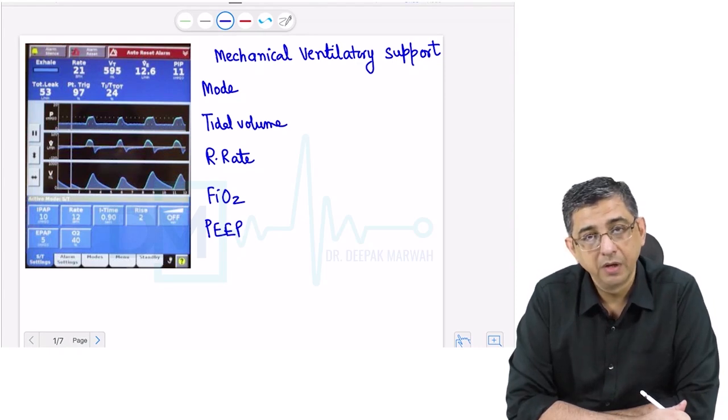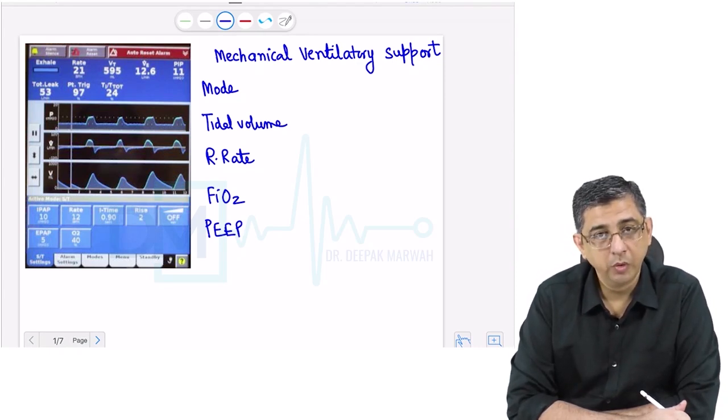To understand these waveforms that you can see on the screen at the moment, we need to first look at some baseline parameters. We'll talk about the various types of mode. We'll talk about tidal volume, respiratory rate, FiO2, that is fraction of inspired oxygen, and peak and expiratory pressure.